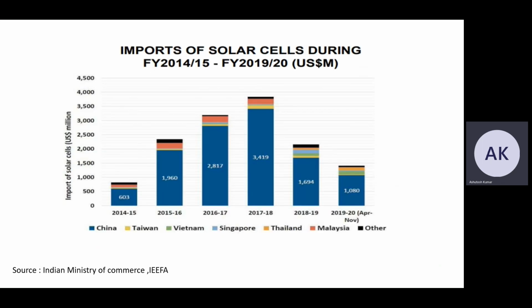Imports of solar cells during financial years 2014-15 to 2019-20: we can see from the graph that China is the greatest importer. China is the biggest seller for the Indian market.